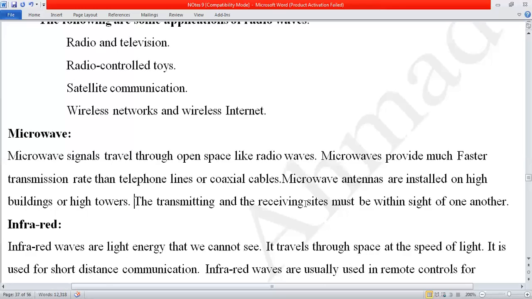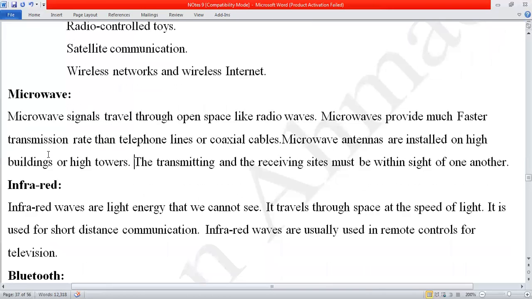They are visible to each other. The distance between the two antennas must be clear, with no object between them. So they are within sight of one another. These are called microwave antennas, and microwaves are used for large distance networks.